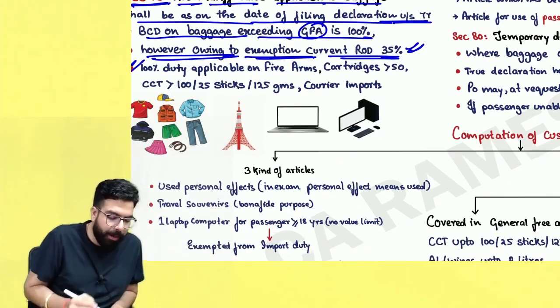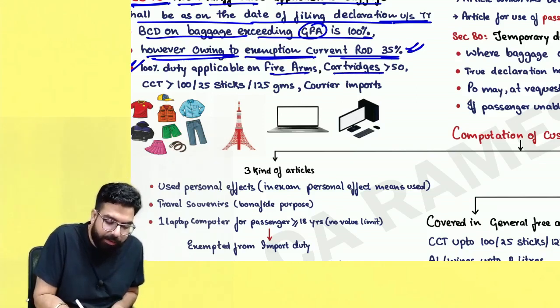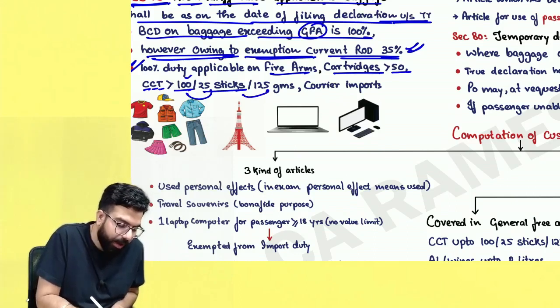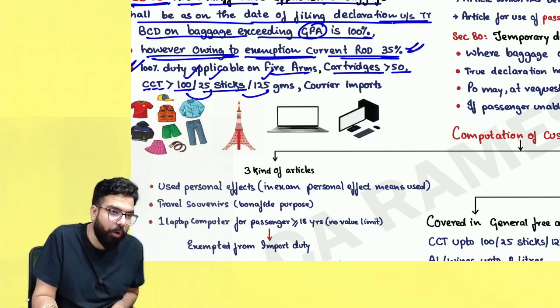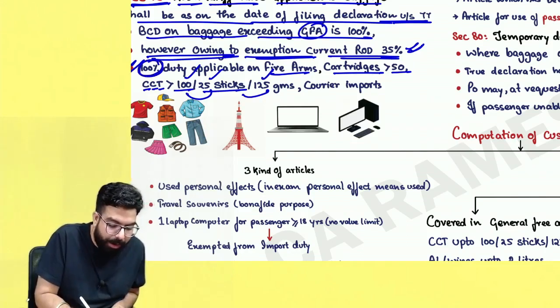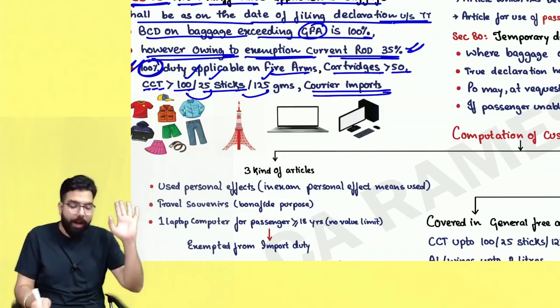Always remember, if you are getting in your bag firearm cartridges, meaning firearm bullets, more than 50, or cigarettes more than 100, cigars more than 25, or tobacco more than 125 grams, then 100% duty will be applicable. Plus, in courier imports also, 100% duty will always be applicable.